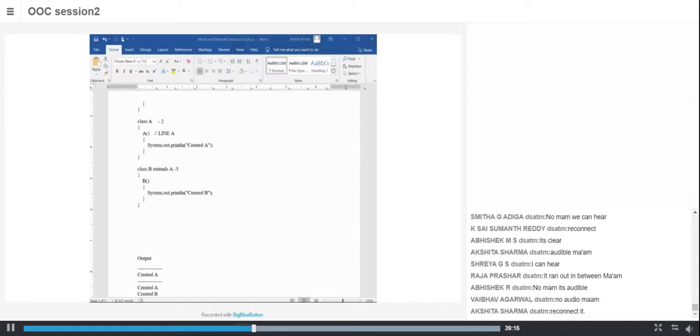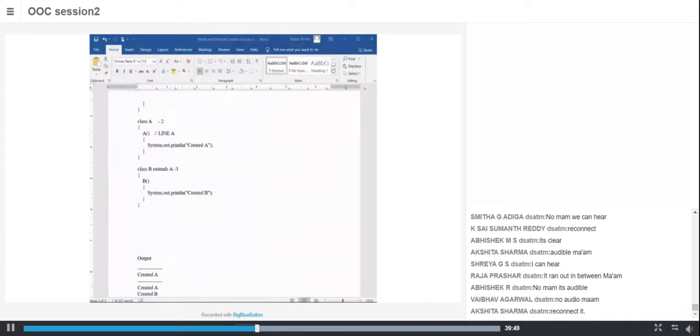So when I created an object of type B, before invoking the constructor of B, it will invoke the constructor of the base class, that is A. So it will first print the statement created A, and then it will invoke its own constructor and that will print created B.